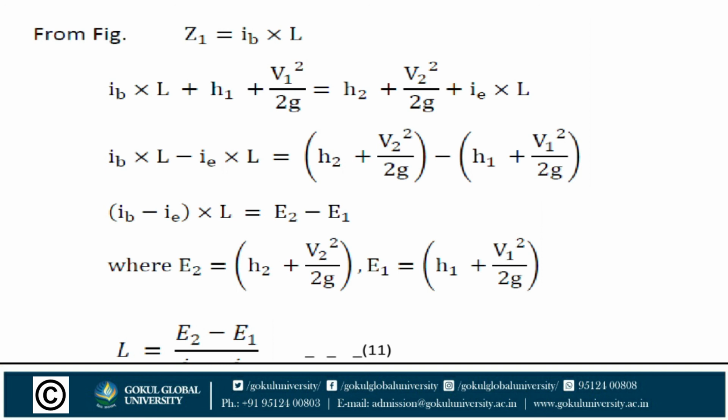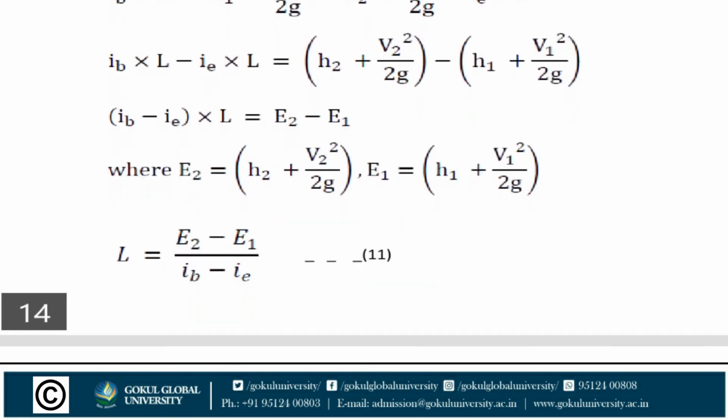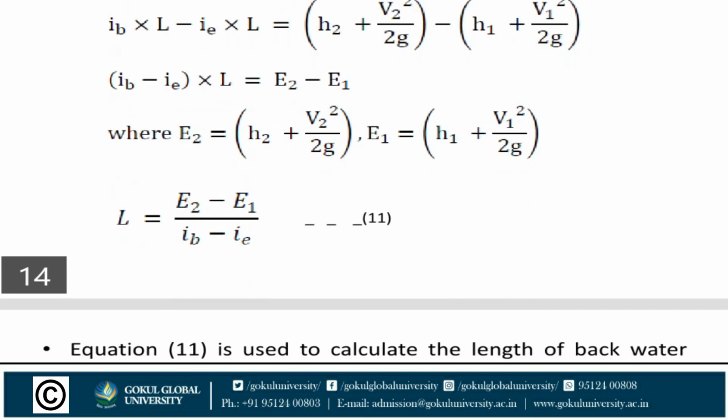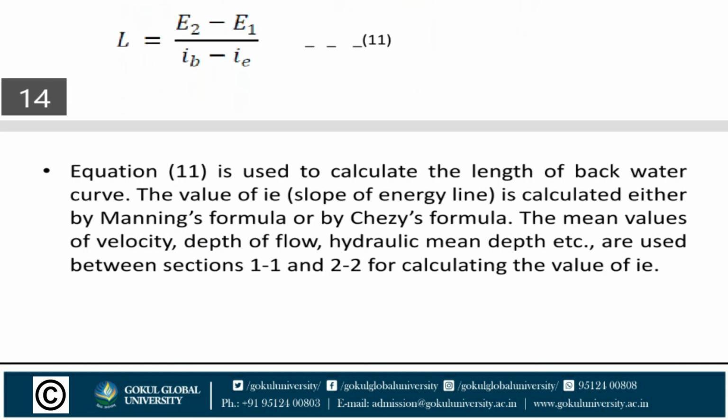Here H2 plus V2 square upon 2G is equal to E2 and H1 plus V1 square upon 2G is equal to E1. So IB minus IE into L is equal to E2 minus E1. Now the length of backwater is L equal to E2 minus E1 upon IB minus IE, equation number 11.